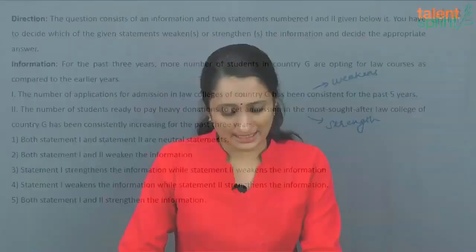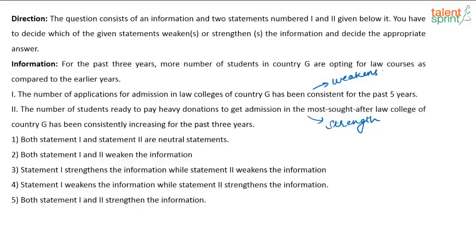So like that, here also it is said that there is too much demand. There is a lot of demand for the law college. That means that the number of students who are opting for law courses is increasing, or the course is in demand. So here what will be the correct answer? Statement 1 weakens the information while statement 2 strengthens the information.